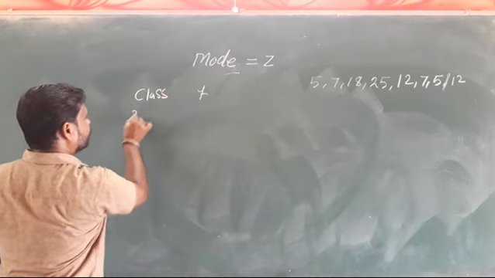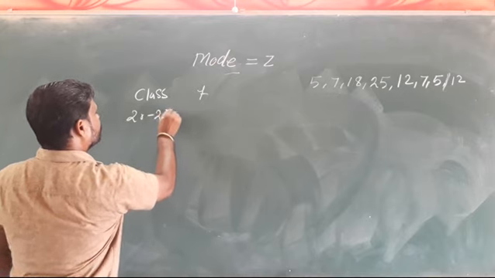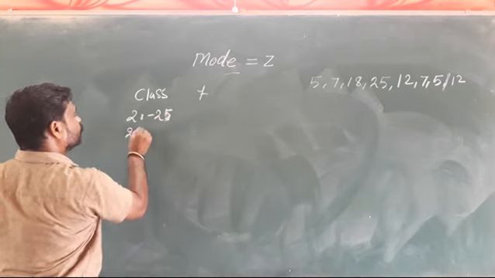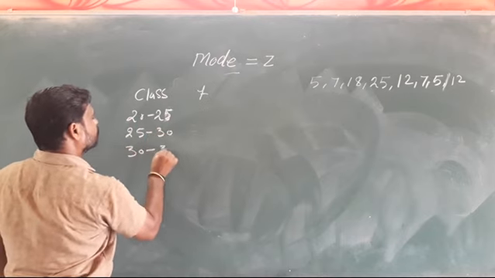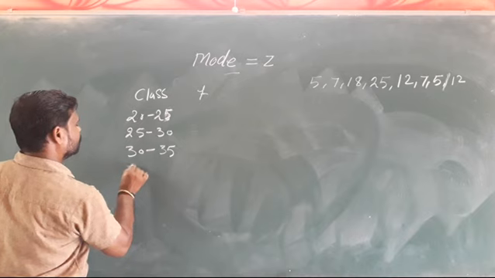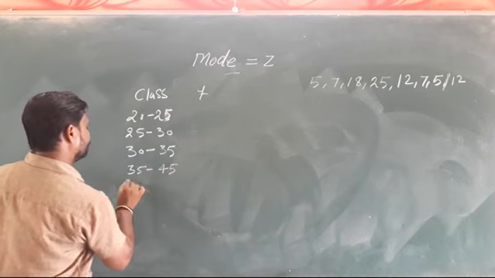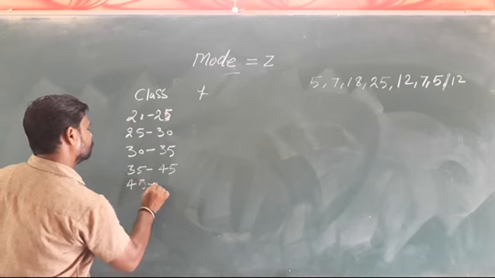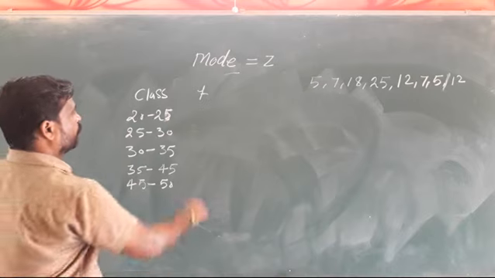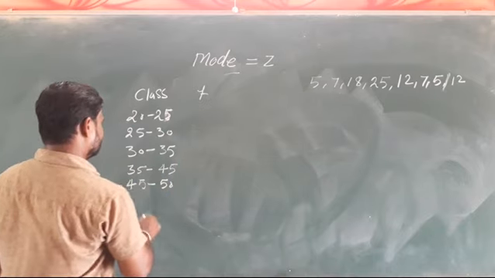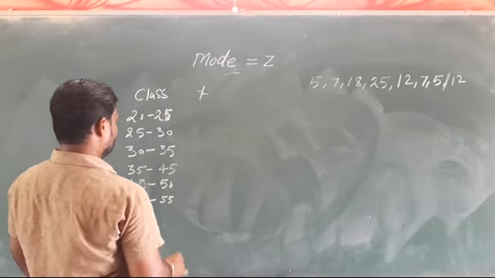Suppose the classes we are taking are 20 to 25, 25 to 30, 30 to 35, 35 to 45, 45 to 50, and we can increase it by 50 to 55, and one more, 55 to 60.